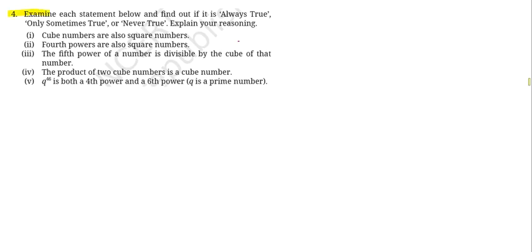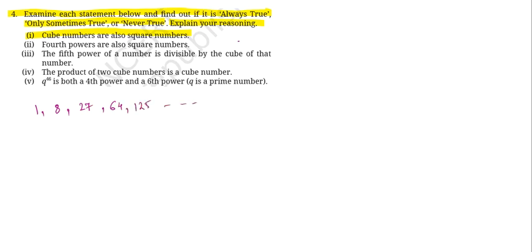Question number 4. Examine each statement below and find out if it is always true, only sometimes true, or never true. Explain your reasoning. So the first part is cube numbers are also square numbers. So cube of 1 is 1, then cube of 2 is 8, then 3 cube is 27, 4 cube is 64, 5 cube is 125, and so on.